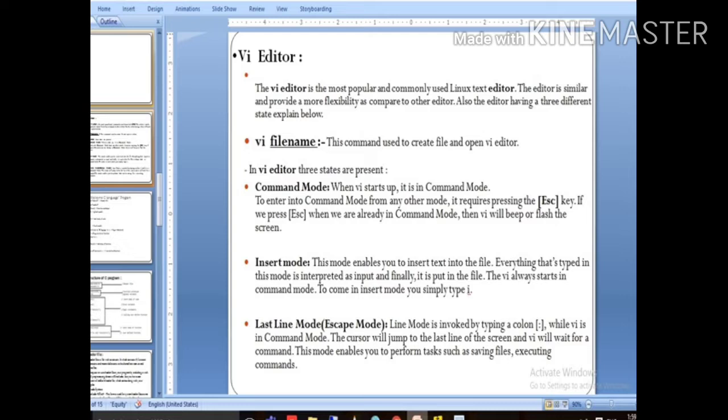Once you have written your code, just press escape. Escape is how you come back from insert mode to command mode. Then once you are in command mode, the third mode comes into the picture, the escape mode. To activate it, you just press semicolon in command mode, and after that you press your quit command. Like WQ is a command to quit your VI editor. It will automatically save your file and quit the VI editor. So now we will see it.